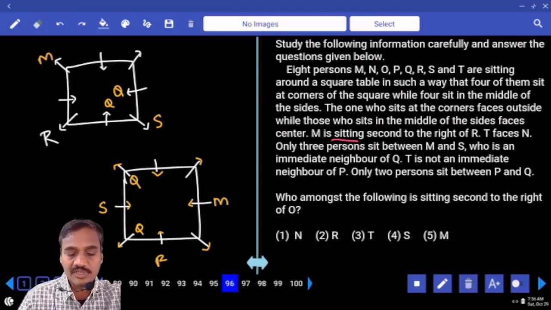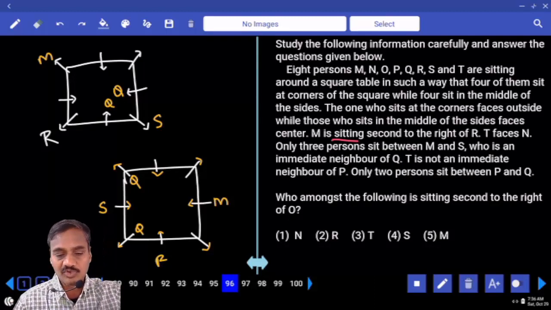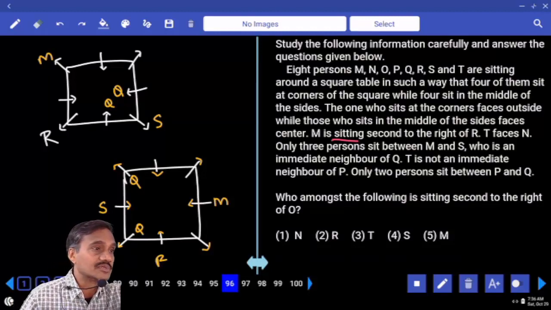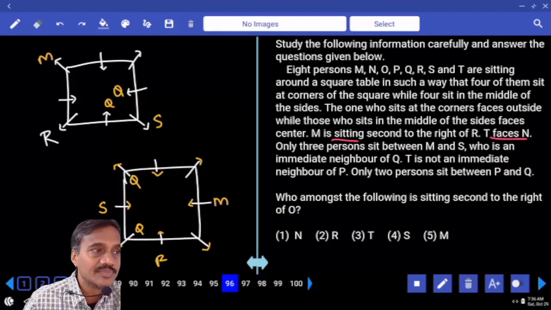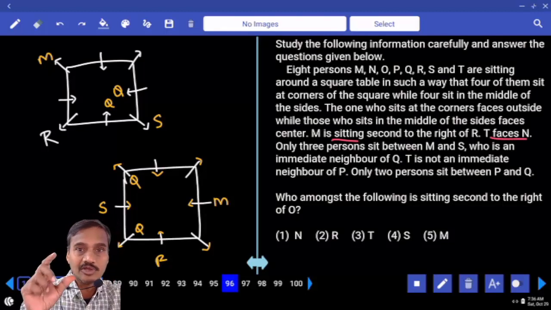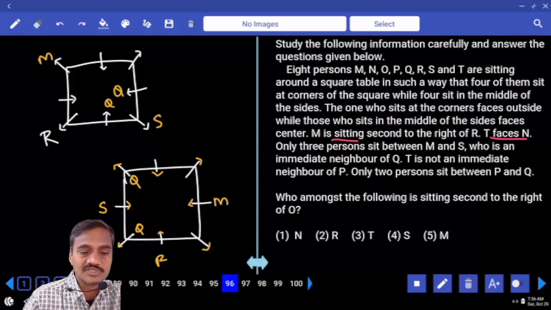Now in between P and Q, how many people are there? There must be exactly 2 people. Earlier we have one more piece of information: T and N are opposite to each other, T faces N. It's all important information. T faces N, what does that mean? T and N are at the middle of the square table, isn't it? That means they are facing each other.